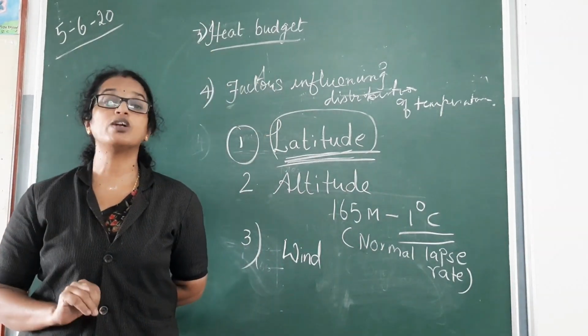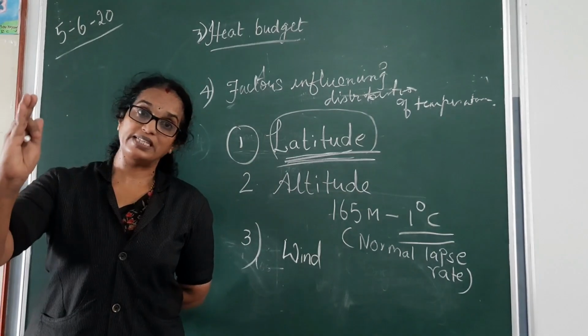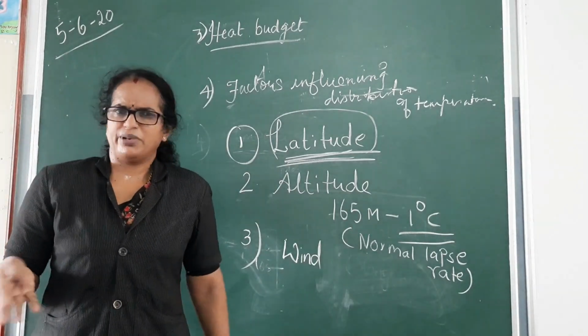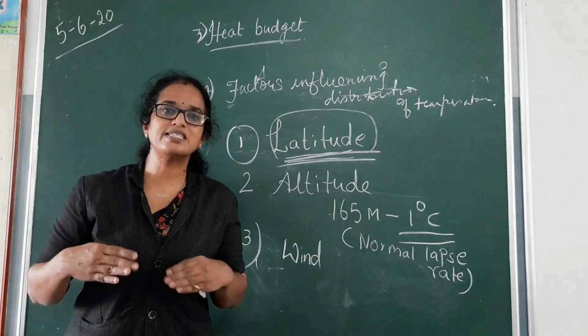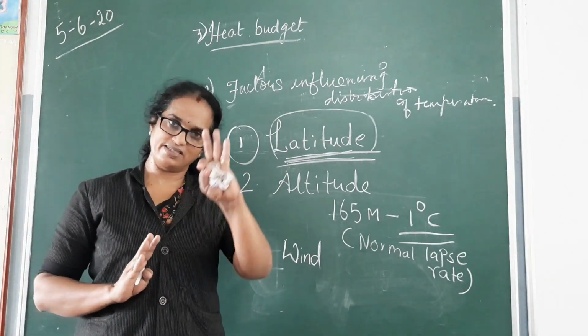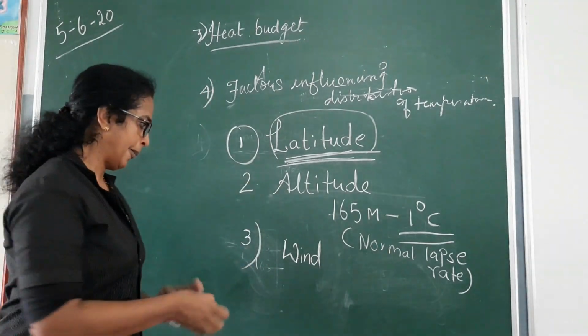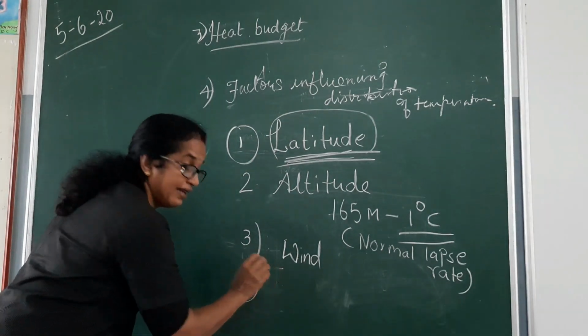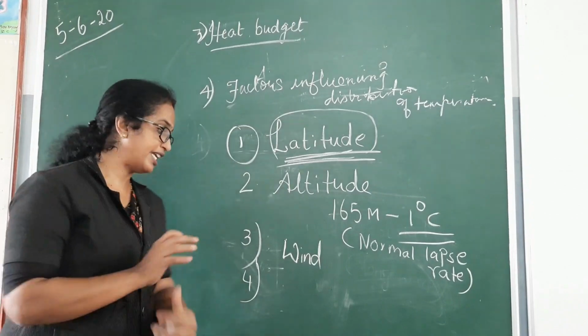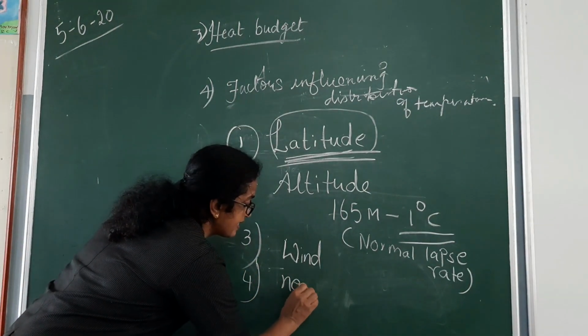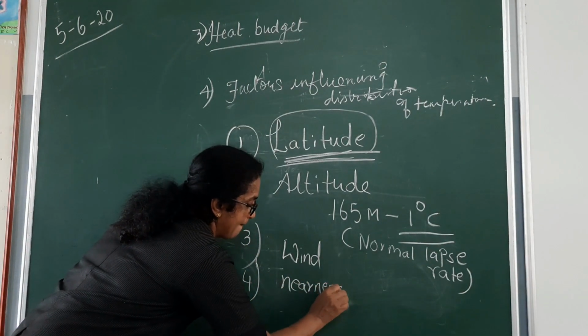The third concept is hot wind increases the temperature. Warm wind, temperature is warm, and cold wind decreases the temperature. Very simple explanation. And the fourth and last factor influencing changes in temperature is nearness of ocean.